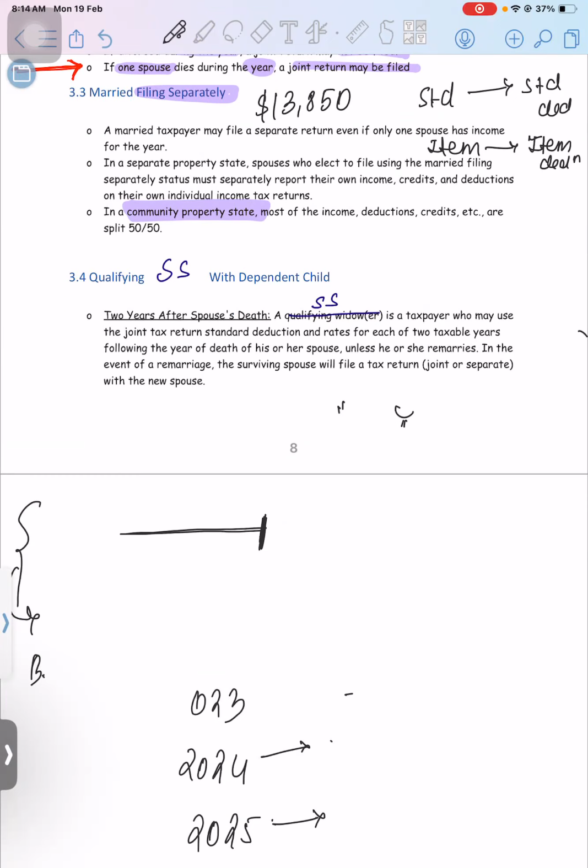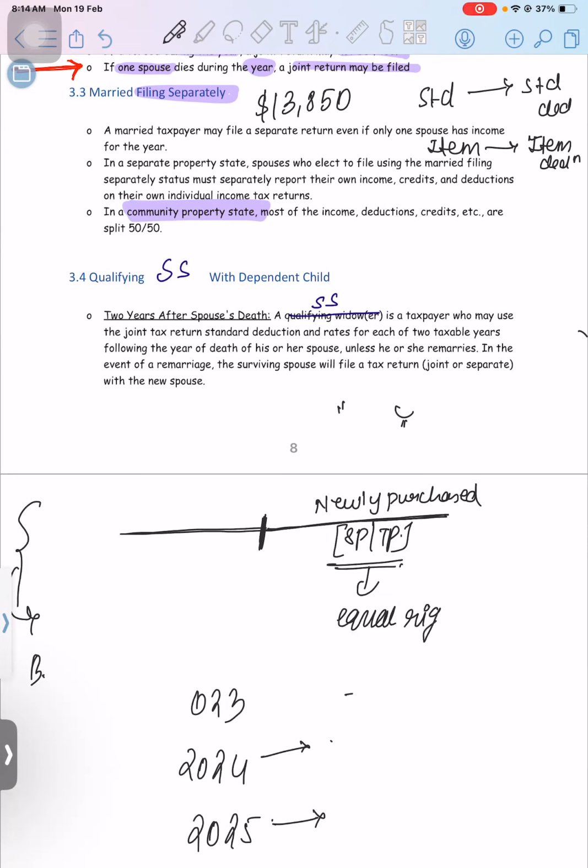They will have their own ownership. But just after marriage, any property which is newly purchased either by the spouse or by the taxpayer will be considered as having equal rights for the taxpayer and for the spouse.